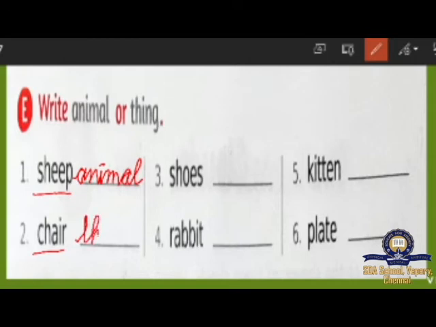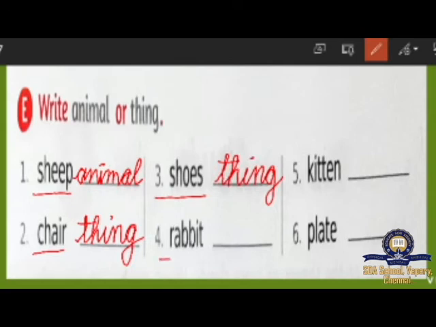Very good. What's the spelling for thing? T-H-I-N-G, thing. You got to write. And look at the third one. S-H-O-E-S, shoes. Shoes is an animal? No, it's a thing. So you got to write T-H-I-N-G, thing. And look at the fourth one. R-A-B-B-I-T, rabbit. Rabbit is an animal. Very good. A-N-I-M-A-L, animal. You have to write. And look at the fifth one.